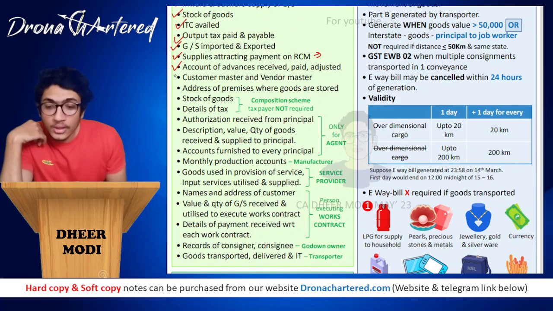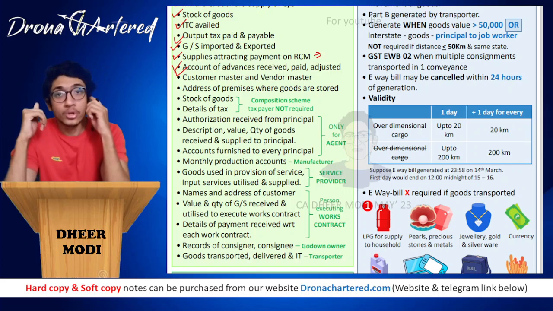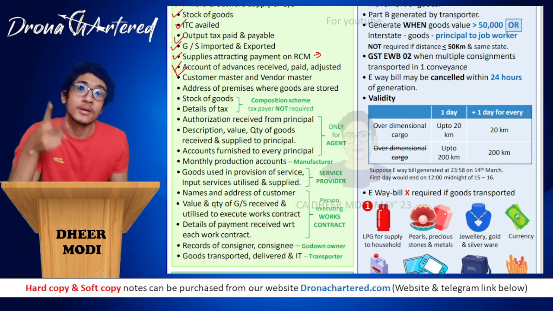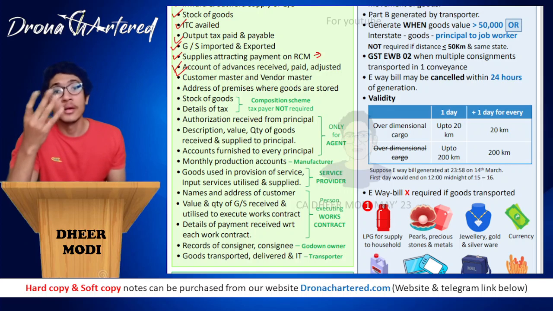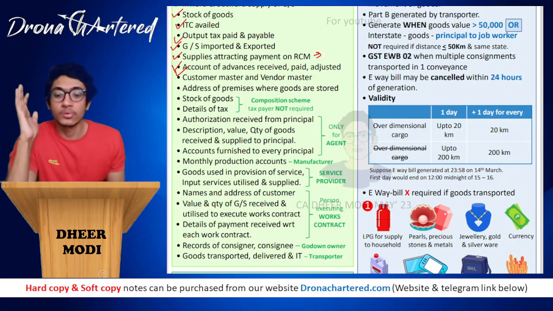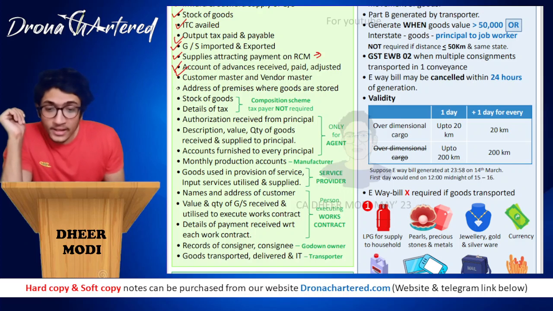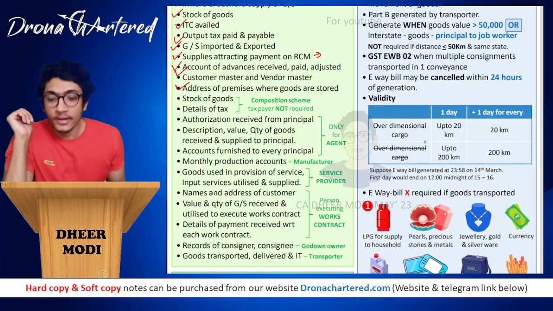Okay. Now next is your customer master and your vendor master. That is the detail about all your customers and all your vendors. It might be their phone number, name, customer ID, vendor ID, their addresses, their point of contact, how much amount, their GST number, PAN number, all of this, etc. Okay. Address of premises where goods are stored, that is wherever the goods are kept, their address.